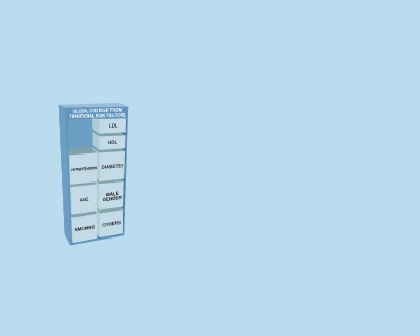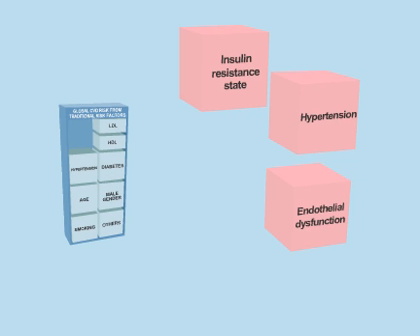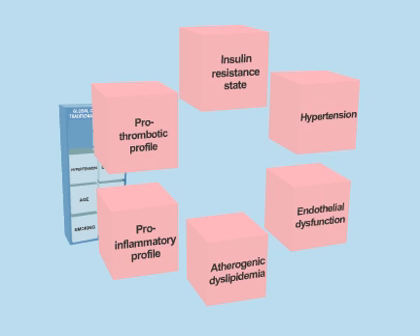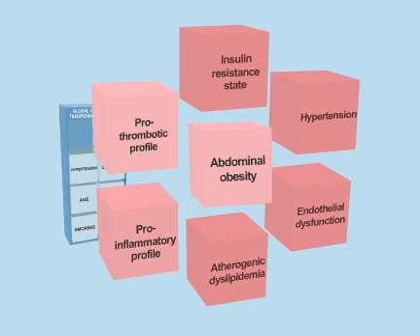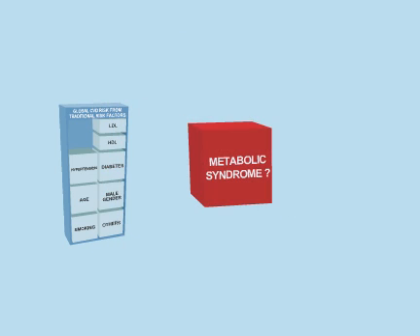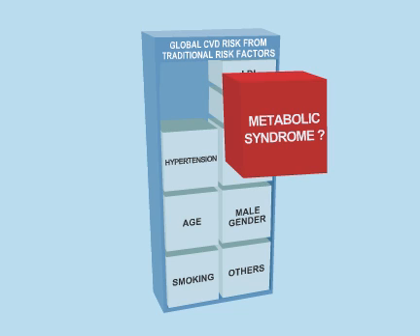Recent studies have identified a series of metabolic abnormalities known as metabolic syndrome. Metabolic syndrome is diagnosed when all of these abnormalities are present. These abnormalities include insulin resistance, high blood pressure, endothelial dysfunction, dyslipidemia, and inflammation. They are often observed among individuals who are overweight or obese, and who have a particular form of overweight or obesity known as abdominal obesity.